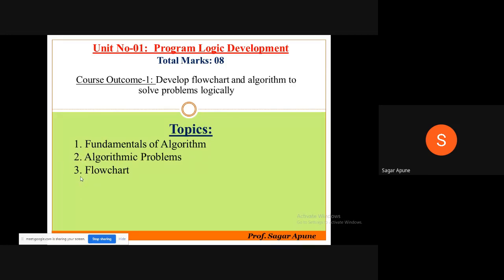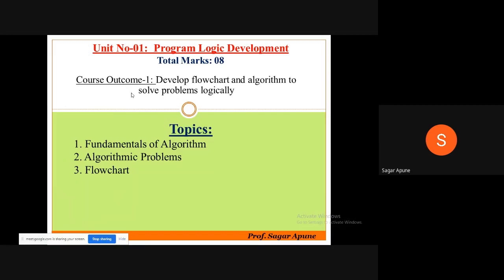Okay, this is a very simple unit. There is no programming in the first unit. We will start programming from the second and third unit. This is a basic unit. In this unit we will study what is the meaning of algorithm, how to develop an algorithm, how to draw a flowchart, right? What are the criteria for algorithm, we will discuss.